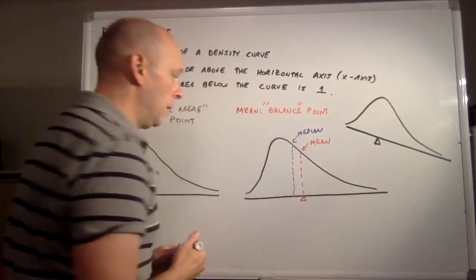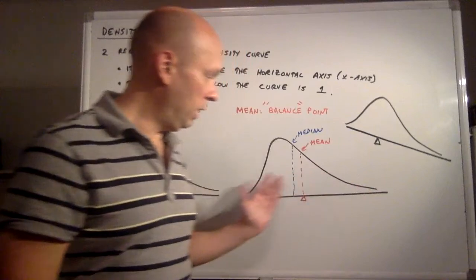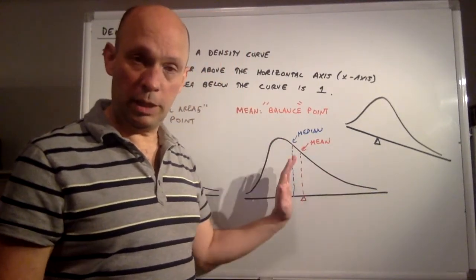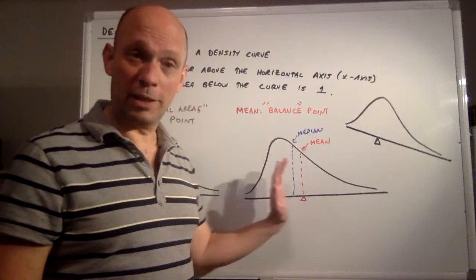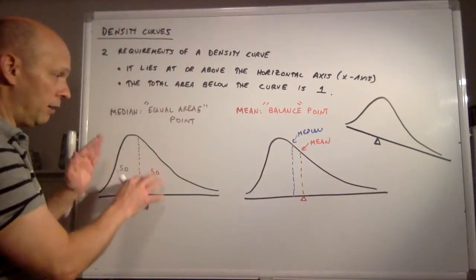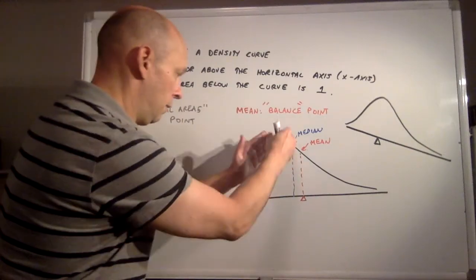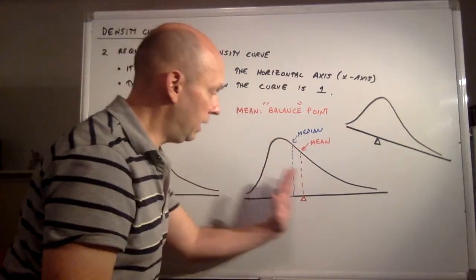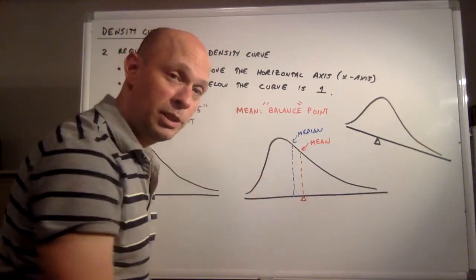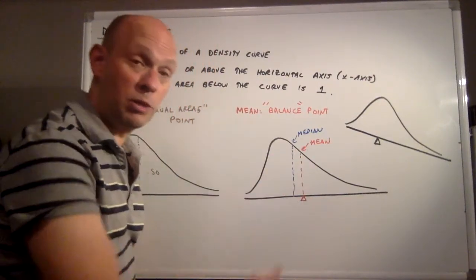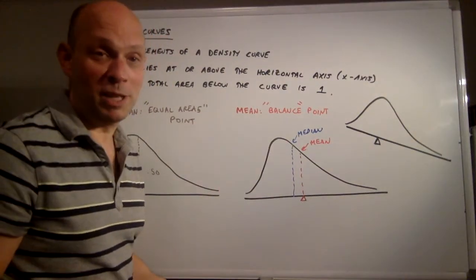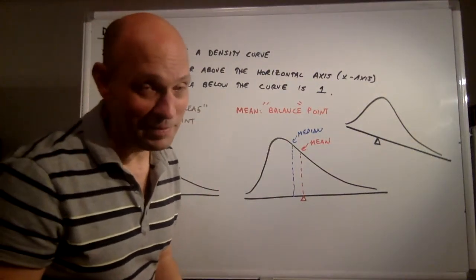If it was here, because of this right skew, the mean would be pulled to the right of that median, because the skew doesn't really affect the median, but it does affect the mean, right? So again, the median is like the equal areas point. The mean is the equal balance point, if you will. And again, if you're right skewed, the mean will be to the right of the median. And of course, if you're left skewed, the mean will be to the left of the median. And if you're symmetric, the mean will be the same as the median.